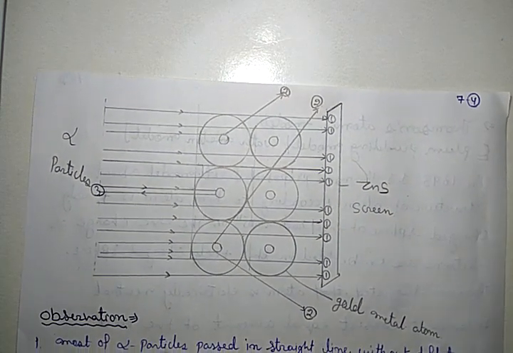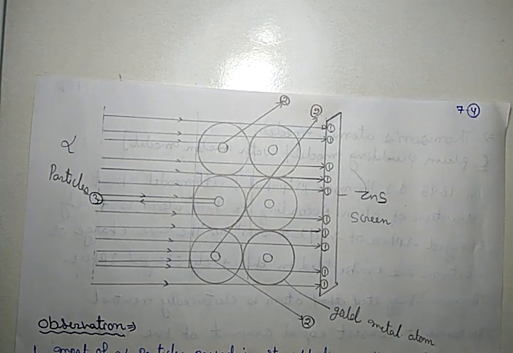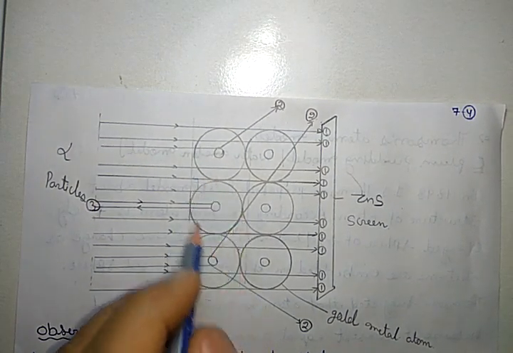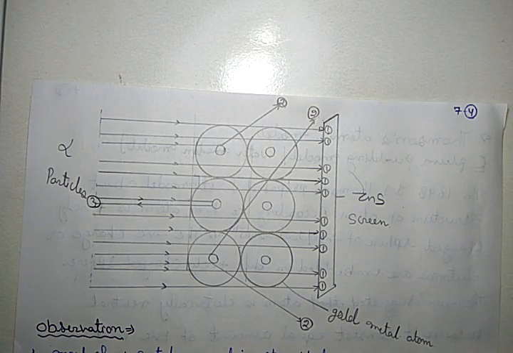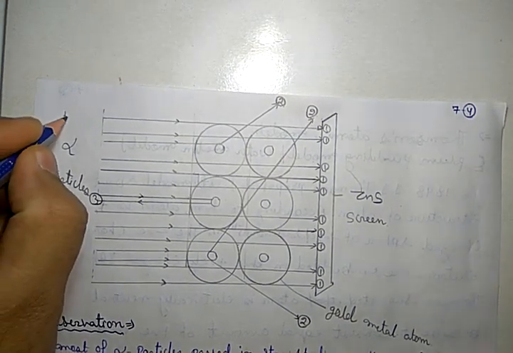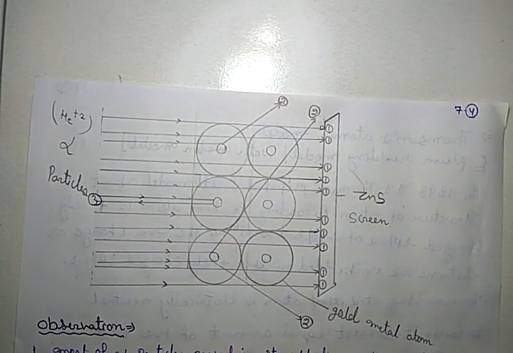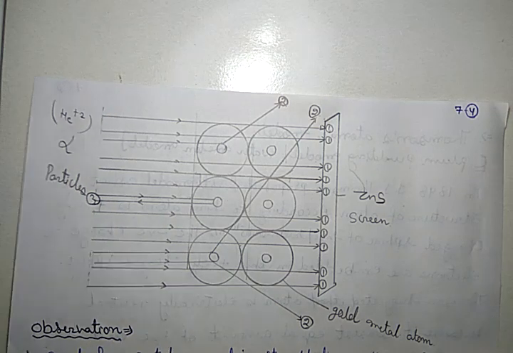Got it? Now that observation becomes the objection to the Thomson model. How? According to the Thomson model, the whole atom is positively charged, and you know that the helium plus 2 particle, the alpha particle, is also positively charged.